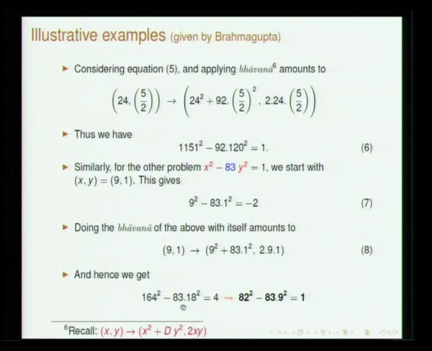When you divide by 2 square, you will get an equation of this form, x square minus d times y square is 1 straight away. You can keep on doing Bhavana, and you will be able to get better and better approximations for root d.